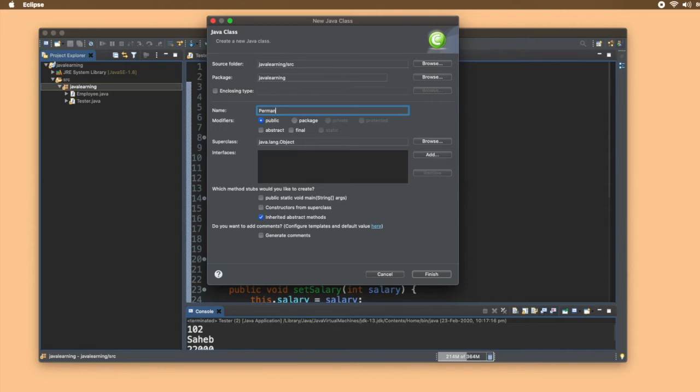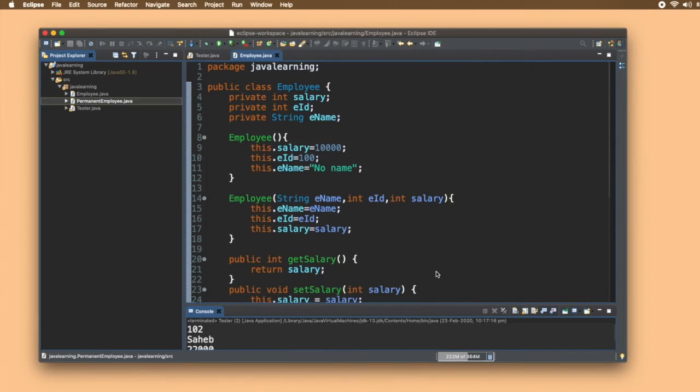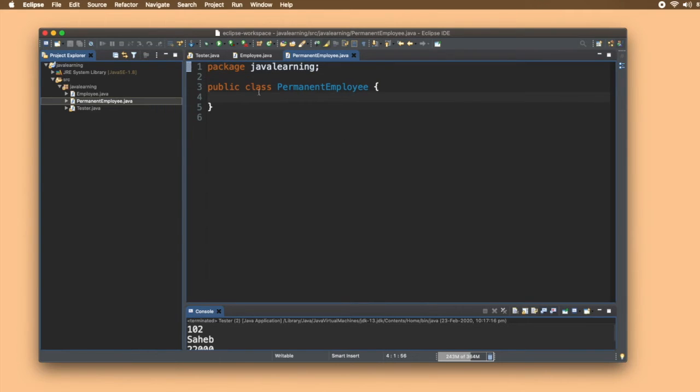Always take care of the names that you are giving, the naming conventions: no spaces in the class name, and it should always follow capitalization, that is, the first letter capital and the first letter of each other meaningful word capital, right? And you can see we have created a class permanent employee.